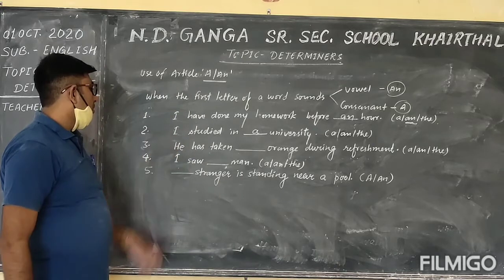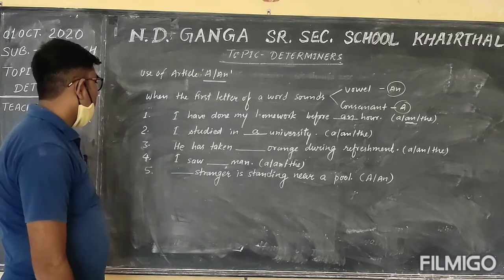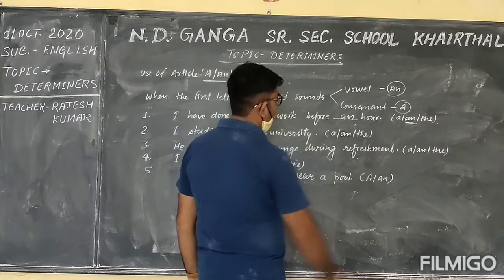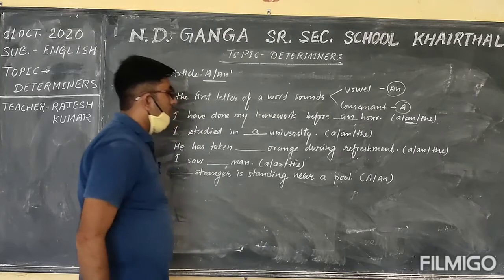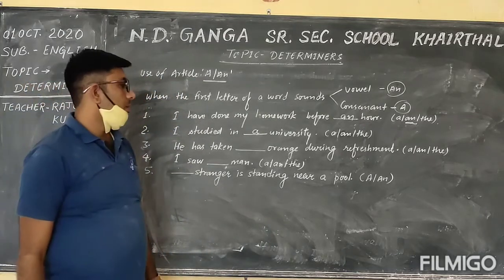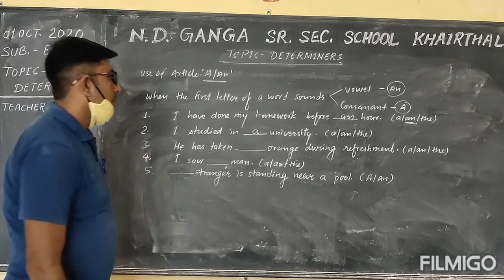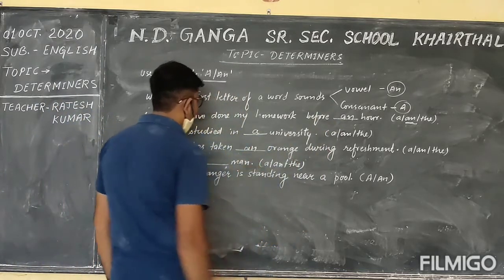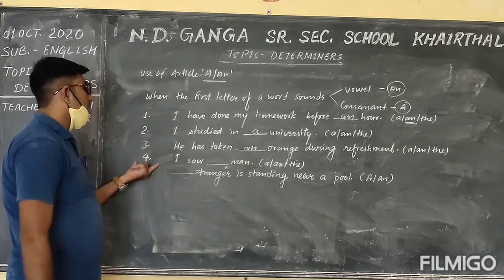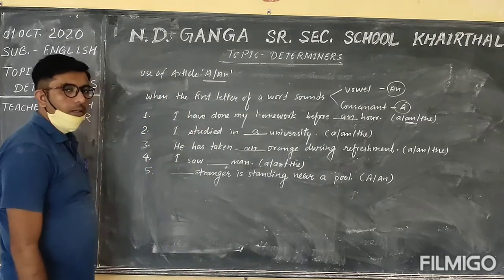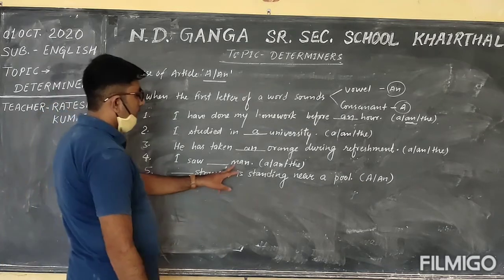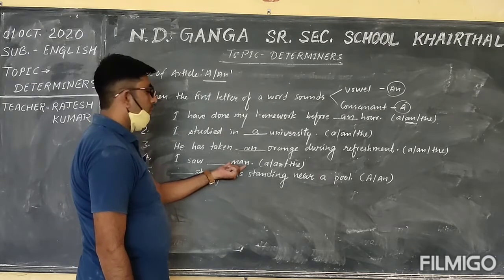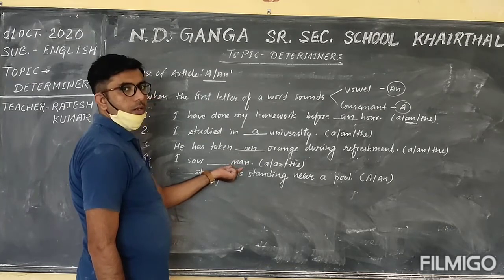When we take the third example, he has taken space orange during refreshment. When we sound orange, the first letter is o, and o is a vowel, so there will be answer article an. And the fourth question is I saw space man. So there will be answer a man, because the first letter of man sounds consonant.